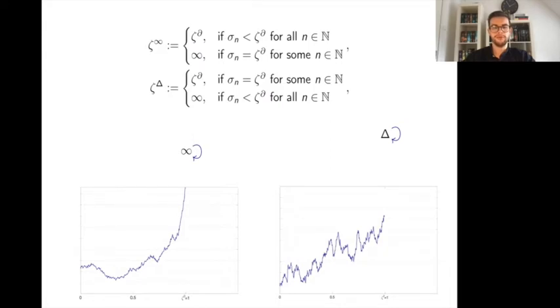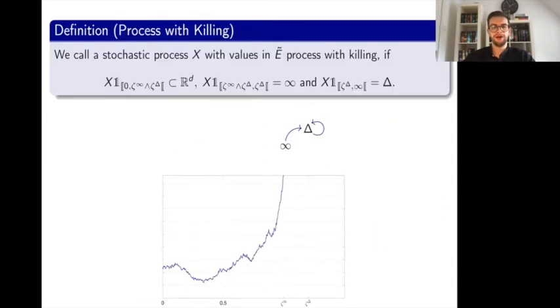At this point, I want to mention that although these 2 stopping times seem quite artificial, this is not the case, because both can occur naturally, for example, as a solution of a stochastic differential equation or in the context of Levy processes. Moreover, with the help of these 2 stopping times, we are now able to define a proper concept of a process with killing. To this end, we define a stochastic process X with values in E tilde as a process with killing if it takes values in the original state space, the R^d, between 0 and the minimum of the stopping times c to infinity and c to delta.